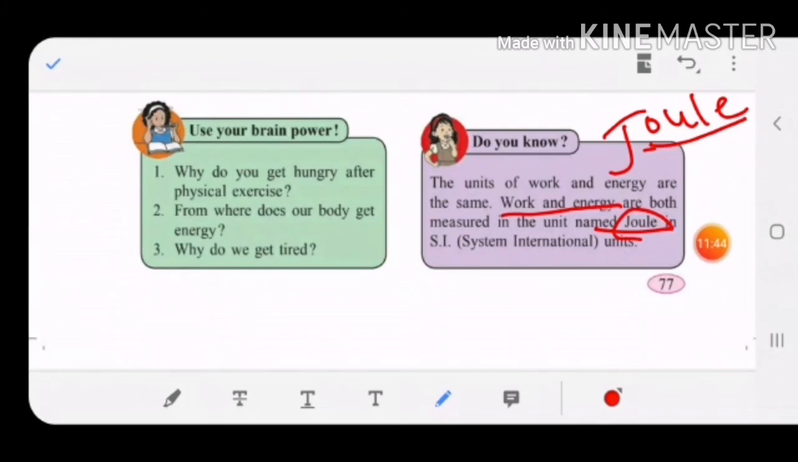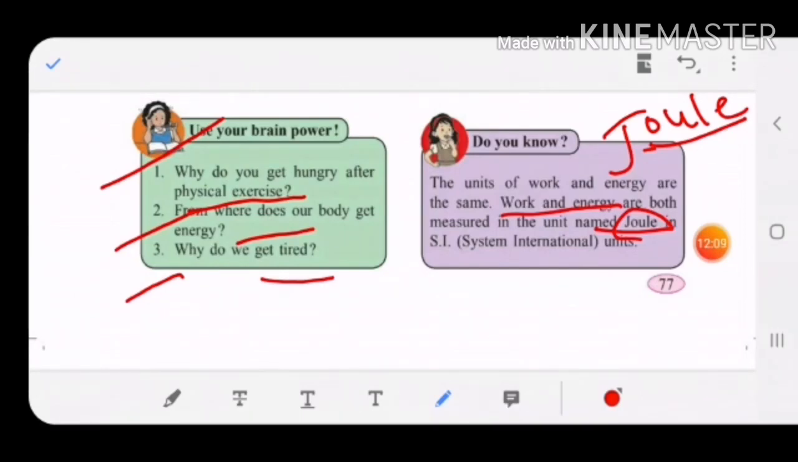Remember this. Use your brain power. Why do you get hungry after physical exercise? Yes or no? Any exercise you do, what happens? You get hungry because your energy is being utilized. Second, from where does our body get energy? We get energy from the food we eat. Why do we get tired when we do more work? Yes or no? When we do more work, more energy is consumed, and that is why we get tired.